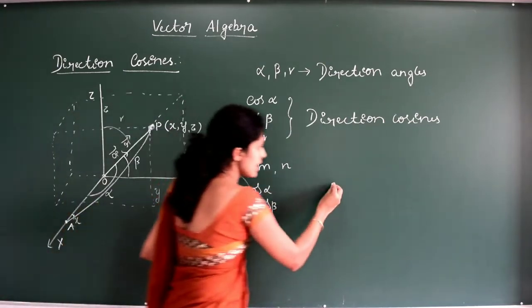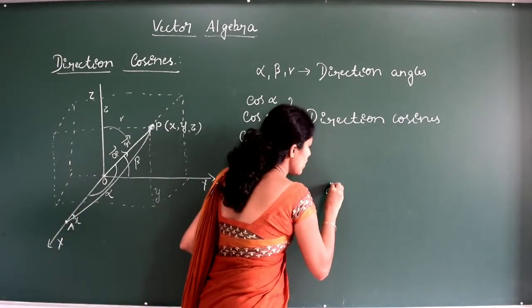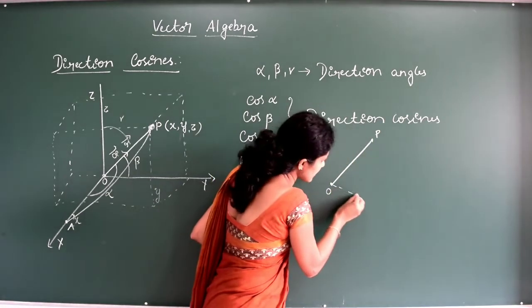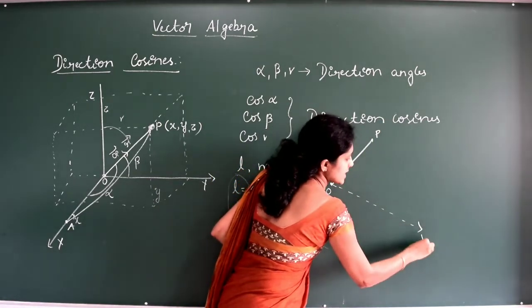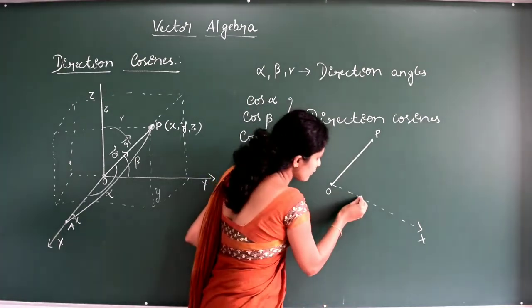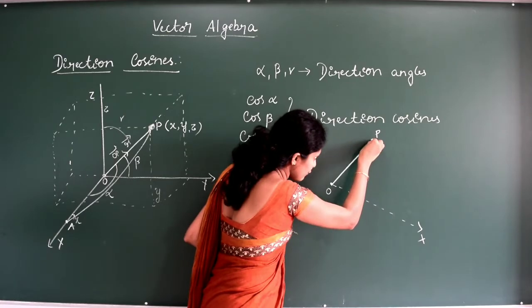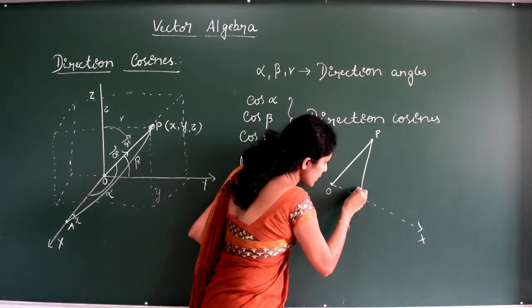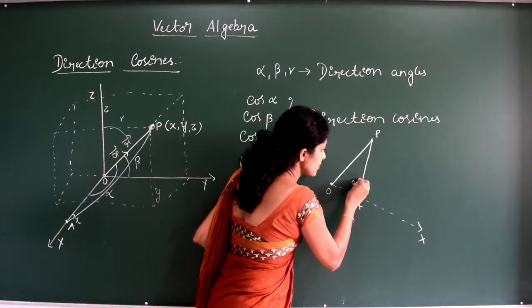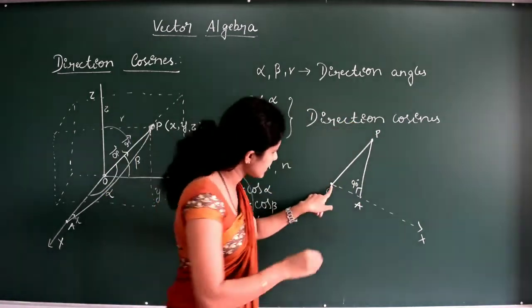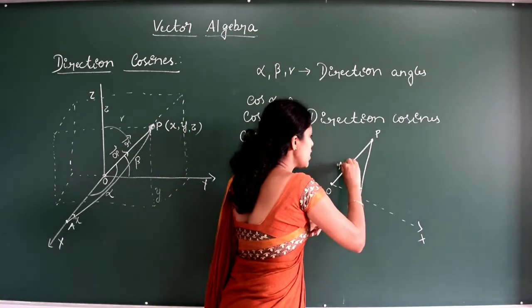Now here you can see, this is the point O and this is the point P. This is the x-axis. Now we have considered one point A on the x-axis. Now if I join this, this will be 90 degrees. This is in space, you need to imagine here. See, this is a point P and this is the origin. This will be the R vector.